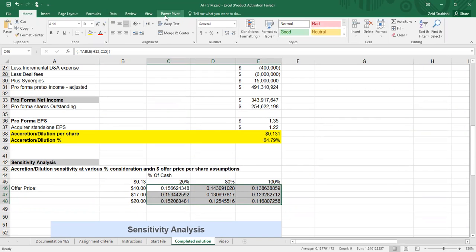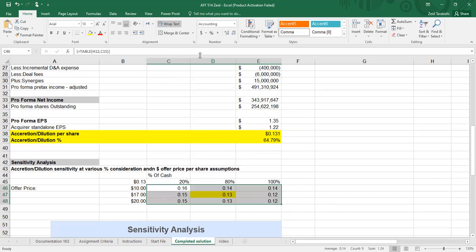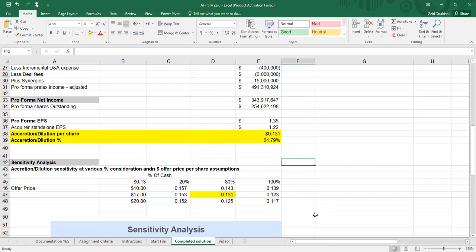We will quickly format them over here. Okay, perfect. These are our case by case analysis, and you can see that 80% cash consideration and a $17 offer price is our base case, which is highlighted in yellow here.